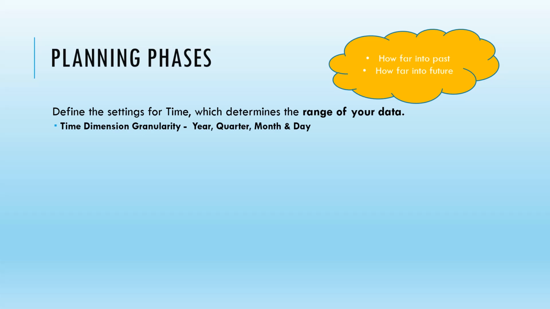Planning phases means how far into the past and how far into the future we want to see. That means what are the time settings that we need to specify. Whether we need to go for the next 3 years or just 1 year, or 5 years or more than that as well. So that comes under the settings for time. The time category is very important to consider for planning phases, and in time you can also set the granularity, where year, quarter, month and day need to be given.